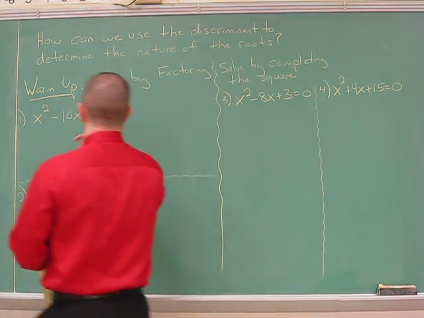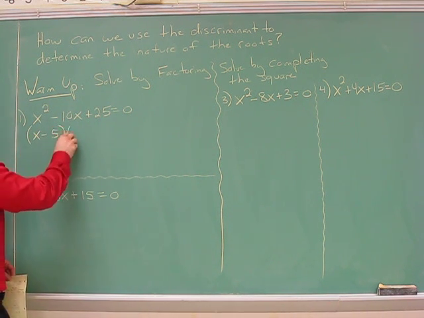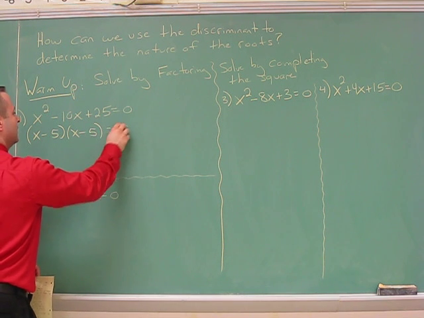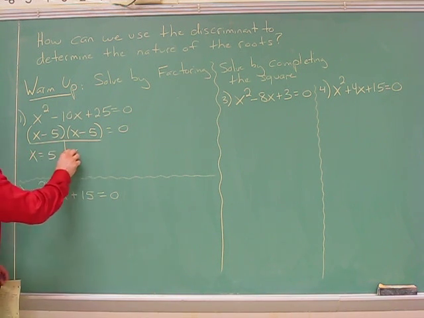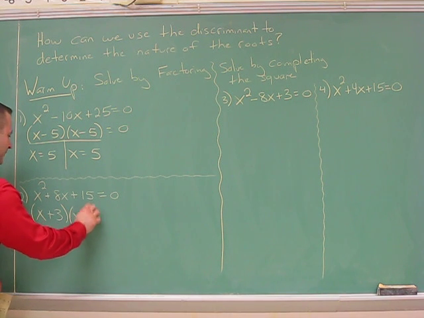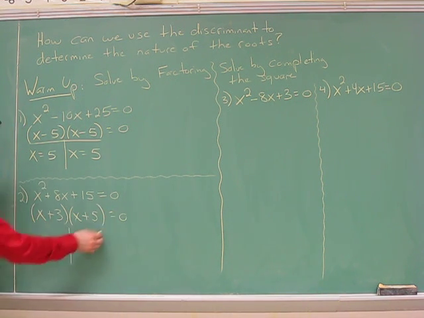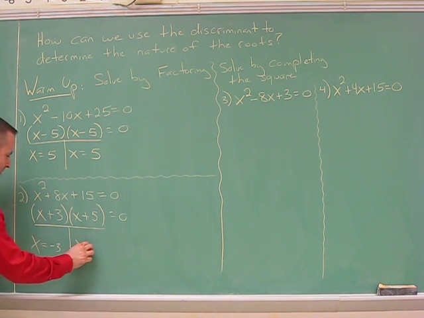All right, for the first one here, this is factorable, so we do x minus 5 times x minus 5 equals 0. Therefore, each of these would be x equals 5 and x equals 5. On the next one, this would factor into x plus 3, x plus 5. This would become x equals negative 3 and x equals negative 5.